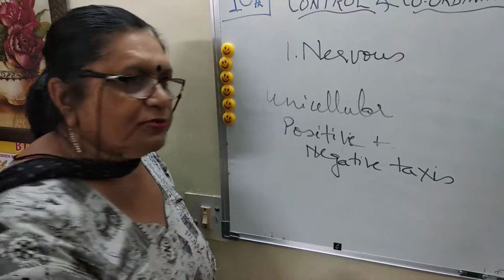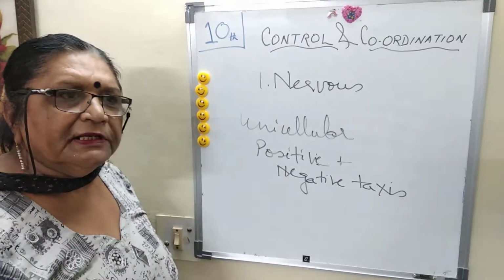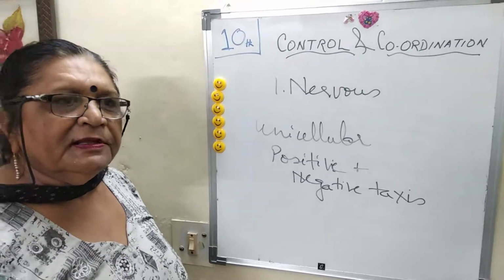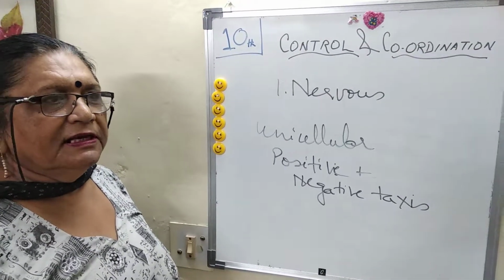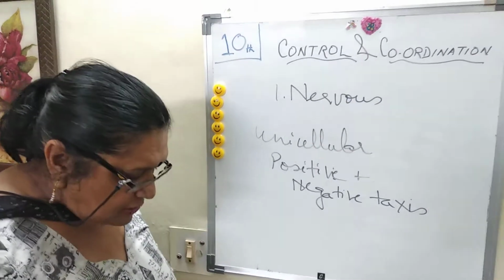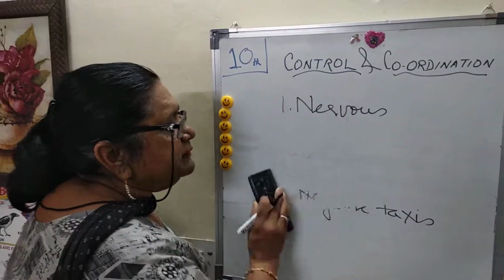As we go higher, organisms have a proper nervous system, with the brain along with the nerves playing an important role.